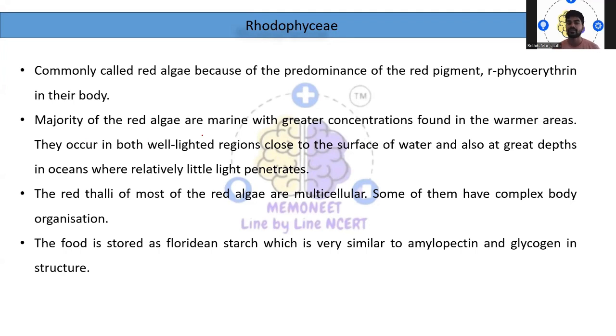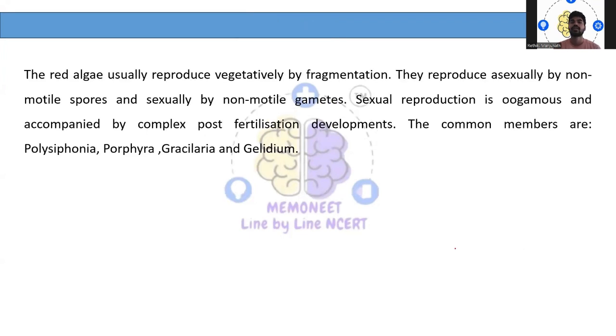The red thalli of most of the red algae are multicellular. Some of them have complex body organization. The food is stored as floridean starch, which is very similar to amylopectin and glycogen in structure. So that means it is a similar representation to amylopectin and glycogen in structure.